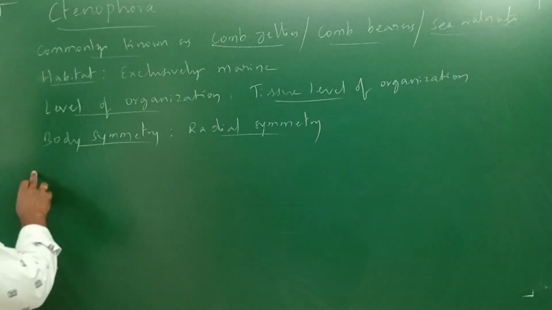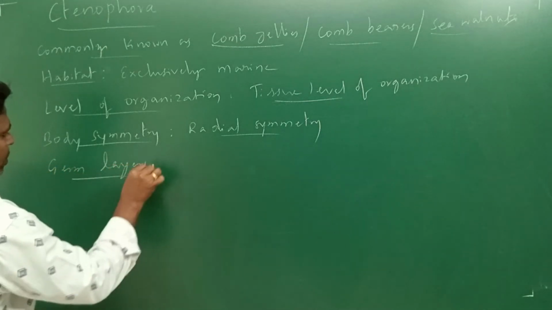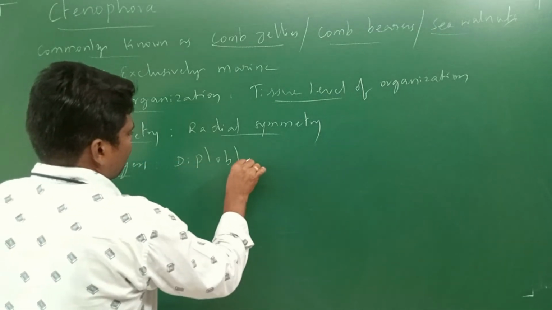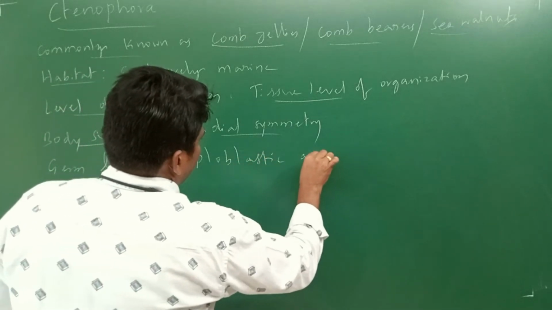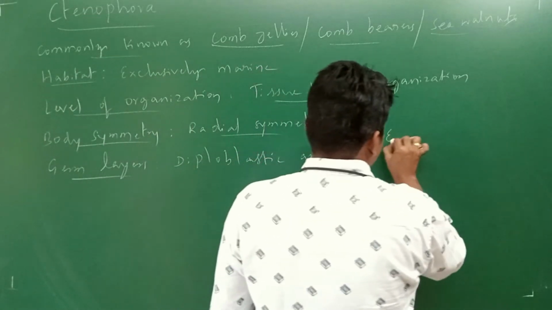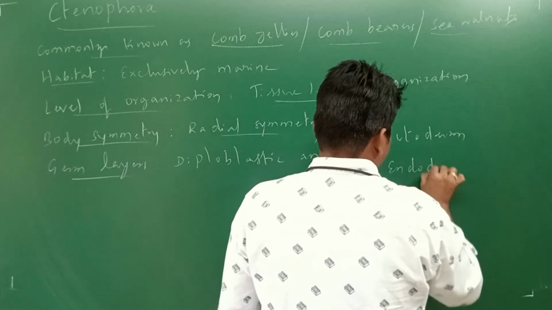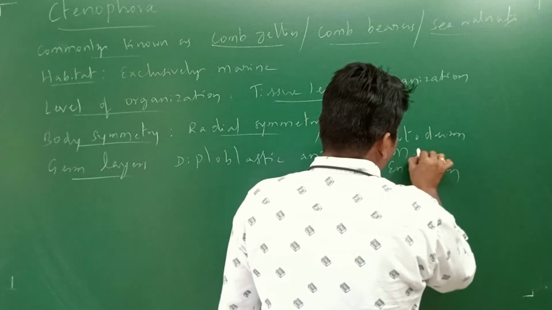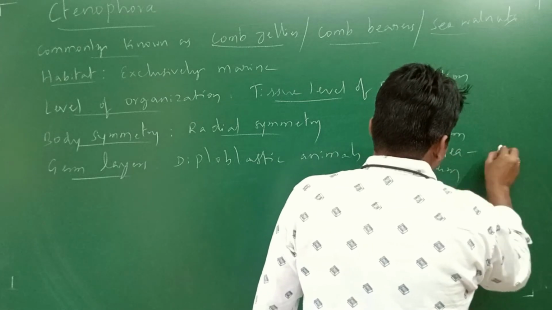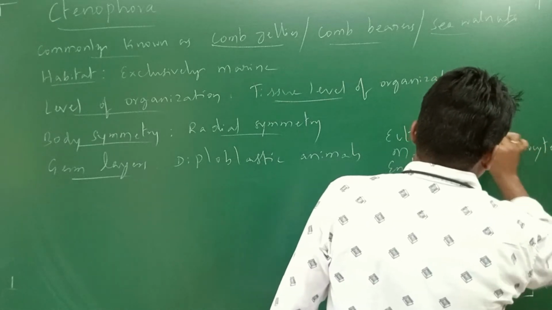Next, germ layers. These organisms are diploblastic animals. In the diploblastic condition, ectoderm is present, endoderm is present, and in between is the mesoglea, an undifferentiated layer, which consists of amoebocytes.